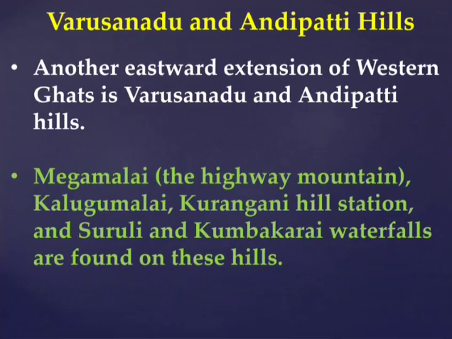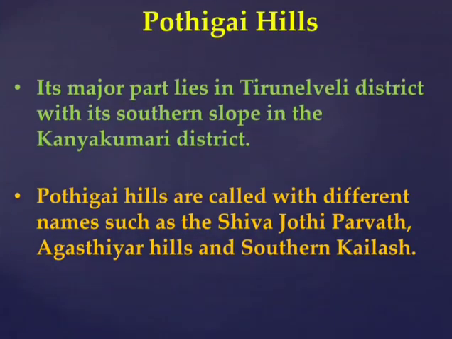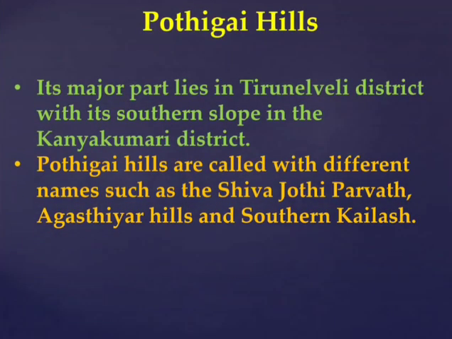Then next we are going to see the Podigai Hills. The major part of the Podigai Hills lies in Tirunelveli district, with its southern slope in Kanyakumari district. Podigai Hills are also called by different names such as Sivajothi Parvat, Agasthiyar Hills and Southern Kailash.